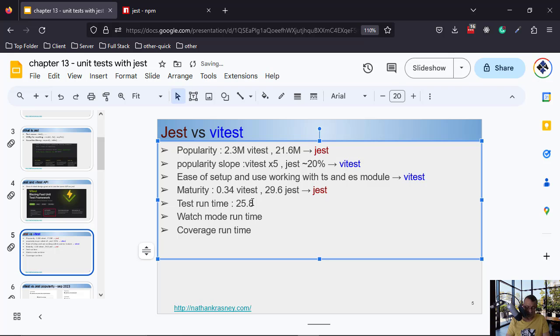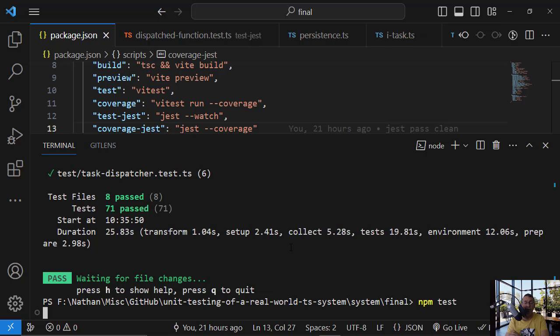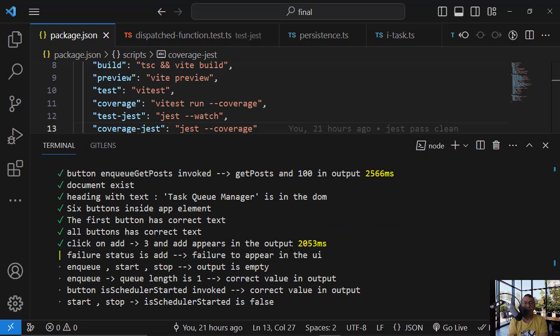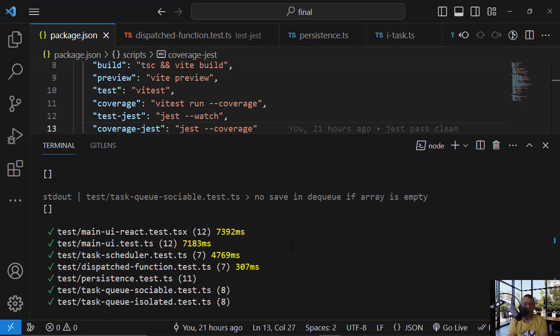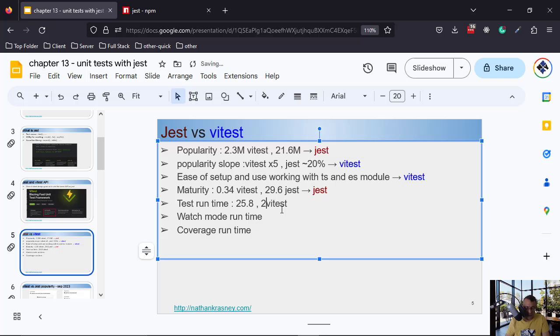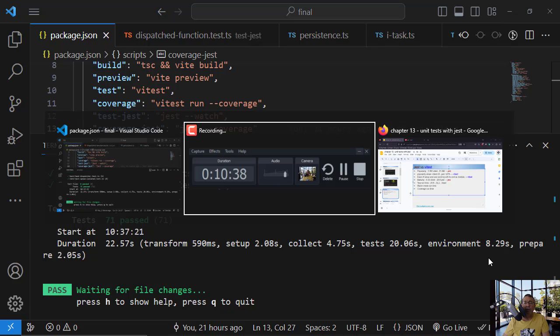Let's run it again. Control C, and let's run it again and see what we get. We are running all the tests. Now we get 22.2. Let's run it again. Okay, it's almost the same, 22.57.